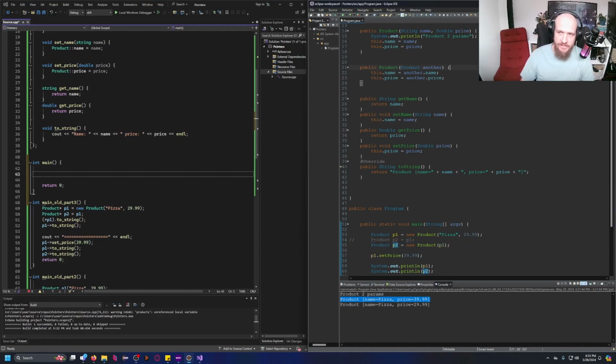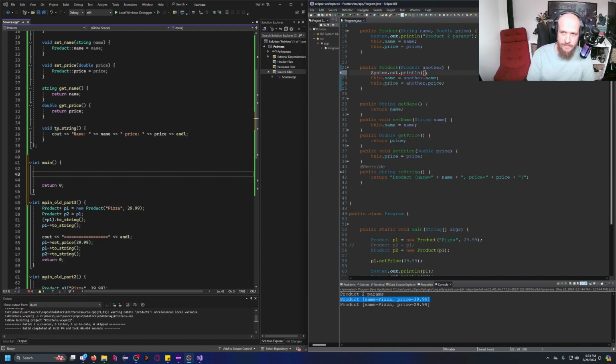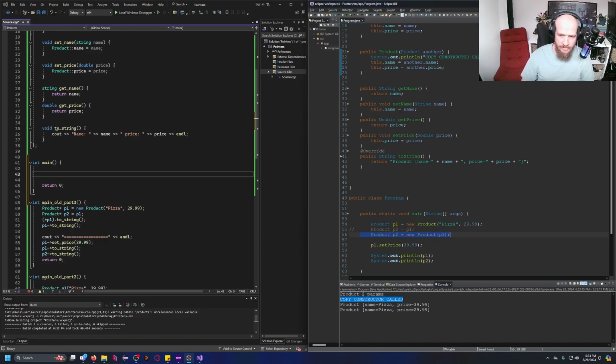Look, in Java, if I were to write system out copy constructor code, see, if I run this code, it says copy constructor called because of this line over here. If I were to just uncomment this one and comment this one, then the copy constructor isn't called anymore.